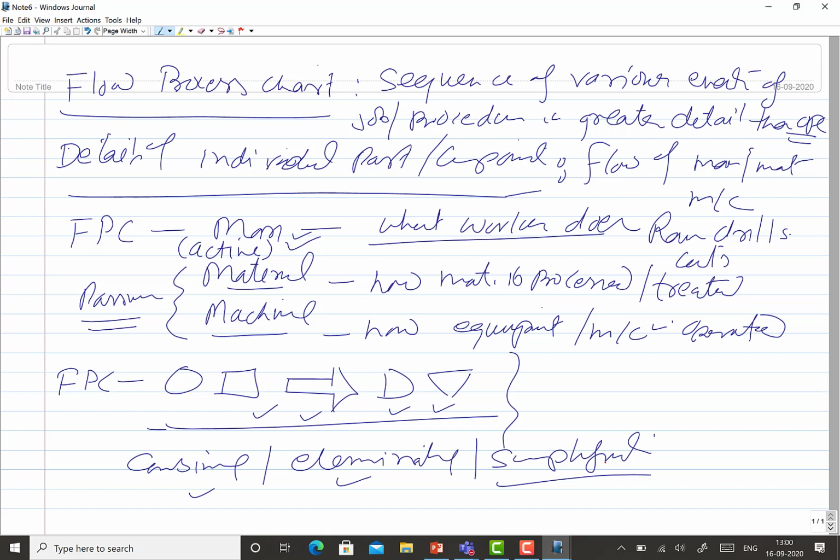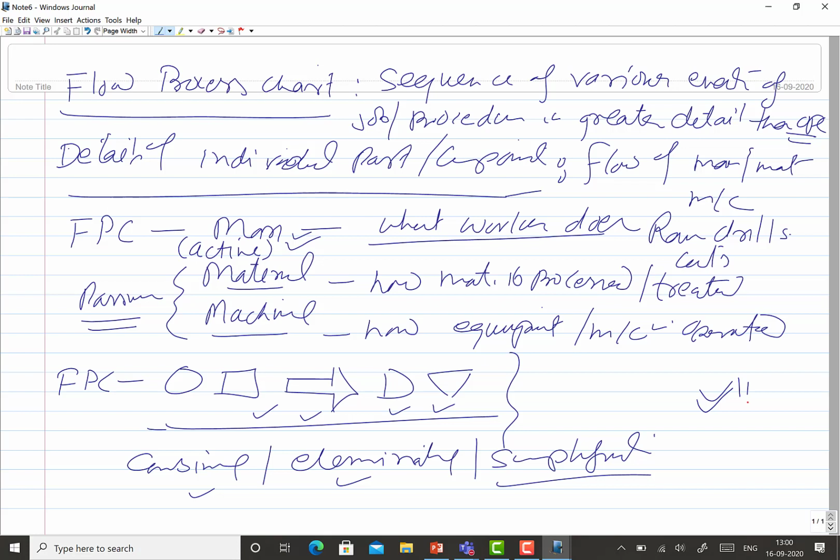Okay, so I think this is all about the idea of the flow process chart. In the next lecture, I'll take up one example and the way by which the flow process chart is developed.